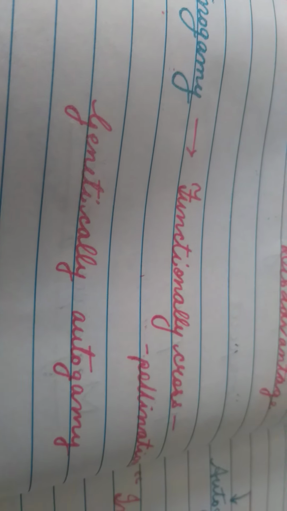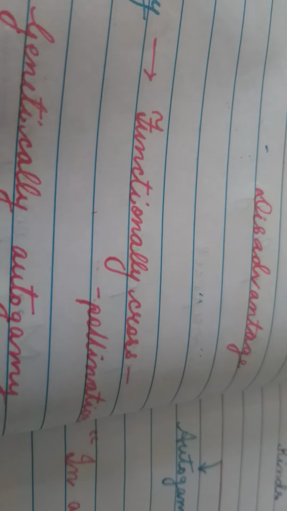Now, geitonogamy. It is another type of pollination which is functionally cross-pollination but genetically autogamy. Geitonogamy means transfer of pollen grains from one flower to another flower but on the same plant. This requires pollinators, air, wind, or insects to transfer the pollens.